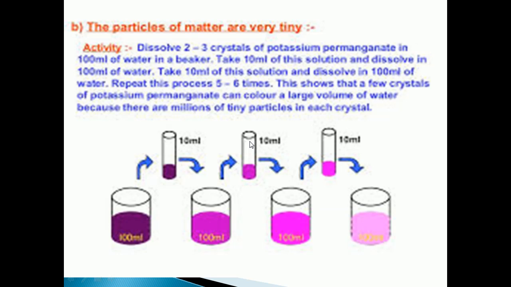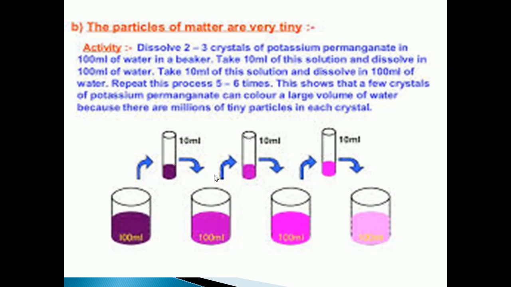So from this we can conclude that there must be millions of tiny particles in just one crystal of potassium permanganate. Okay, so in one crystal there are millions of tiny particles which keep on dividing themselves into smaller and smaller particles.